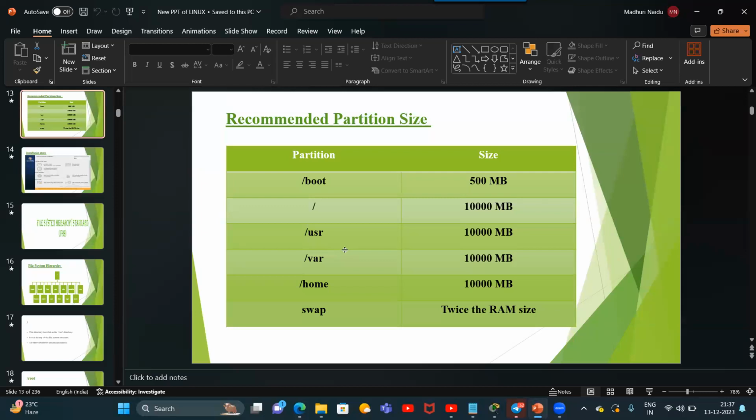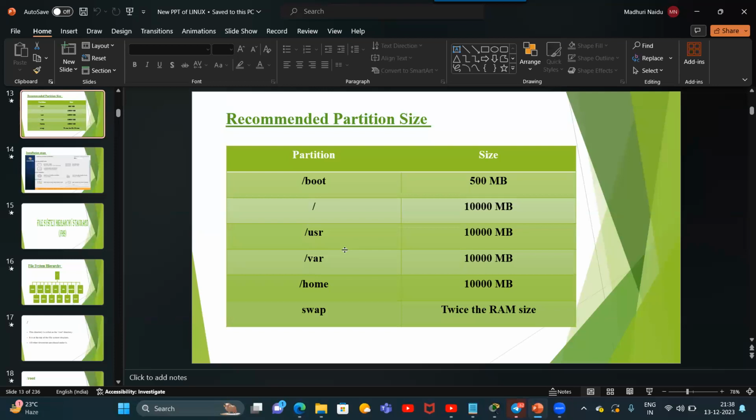If you don't create /home separately, it is created automatically and it will use the space of /, because it is under /. If you don't want to use the space of /, and want separate space for home, you can create it separately. Now, if you are using your own Linux PC and you don't have any normal users, you log in only as an administrator, the super user, then there is no need to create this home directory. It is not compulsory to create.